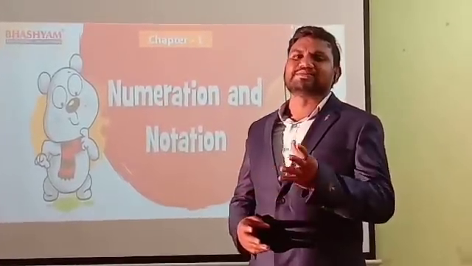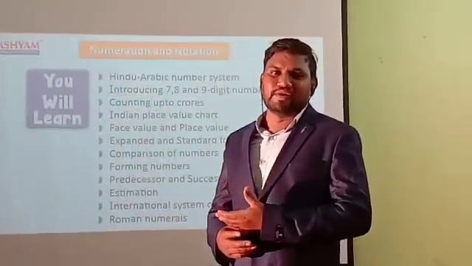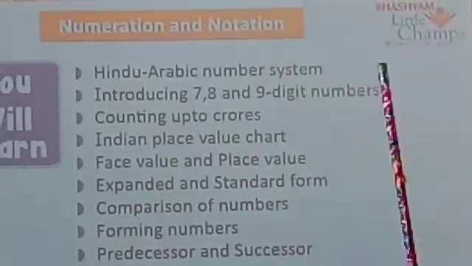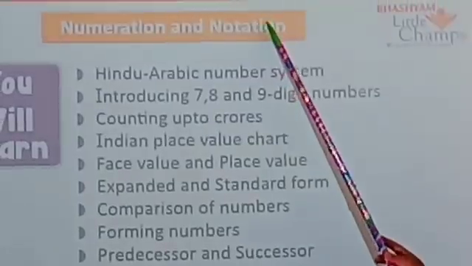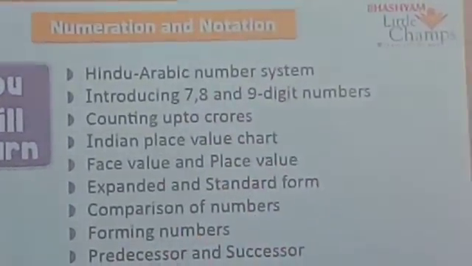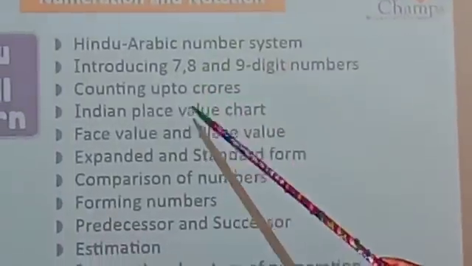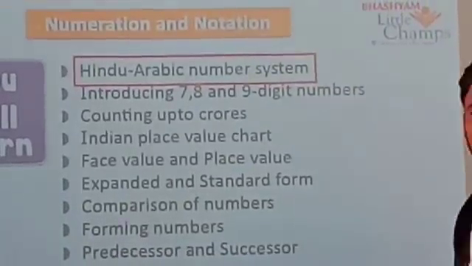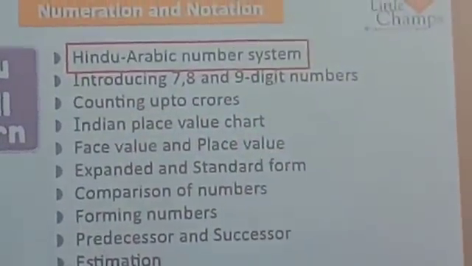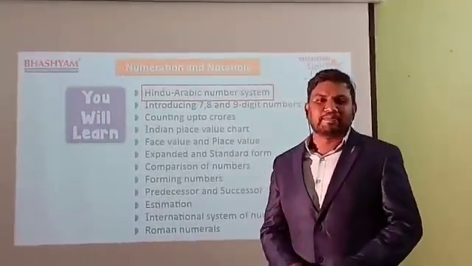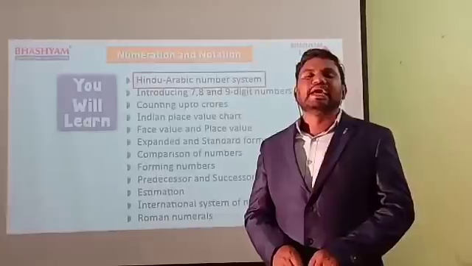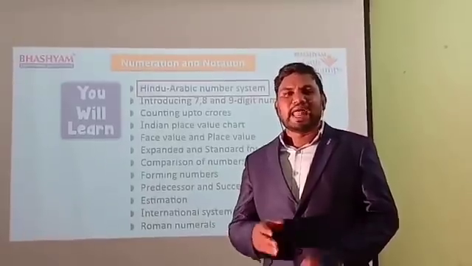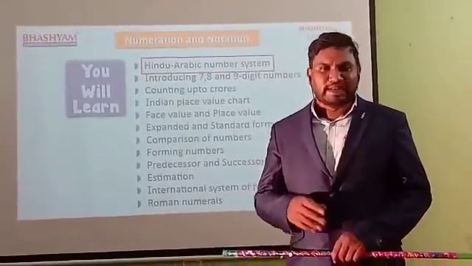This chapter has some topics. So we will see on the screen, everyone. Look at the screen. Here, observe numeration and notation. We have some subtopics here. In these subtopics, we will learn only one topic. That is the Hindu-Arabic number system. What is the topic name? Hindu-Arabic number system. The Hindu-Arabic number system has another name, that is the Indian number system. In the Indian number system, we know very well, we have lakhs, crores, thousands and hundreds.